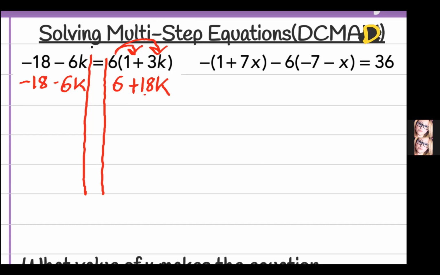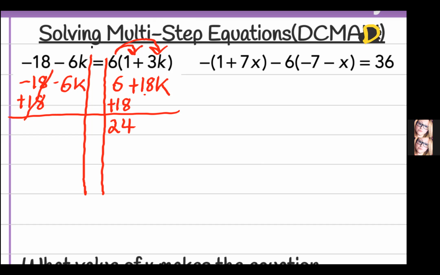All right, so we're going to move this like we said we were going to. If it's a negative 18, to move it to the other side, we have to do addition. Whatever we do to one side of the equal sign, we have to do to its like term, that 6, on the other side of the equal sign. So those cancel out. And what is 6 plus 18? 6 plus 18 is 24.